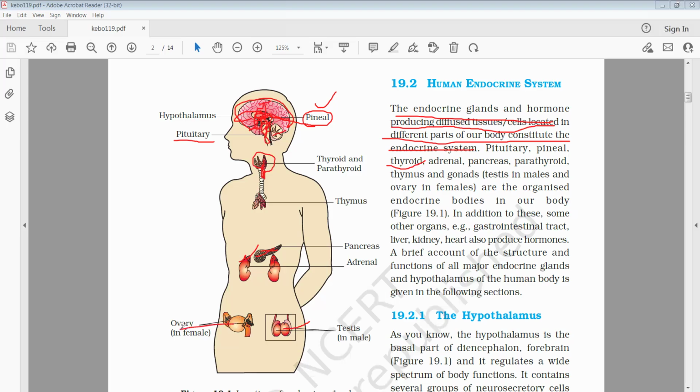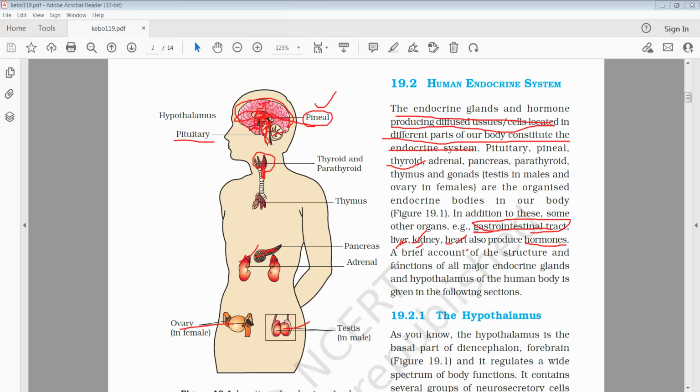Some other glands we can see in the digestive system, that is the gastrointestinal tract, and the liver, kidney, and heart also produce certain hormones. The gastrointestinal tract, liver, kidney, and heart produce small amounts of hormones.